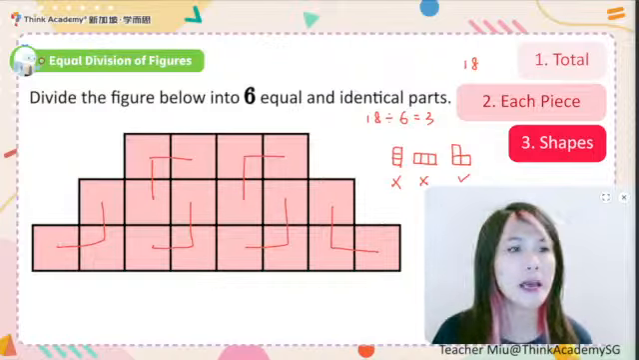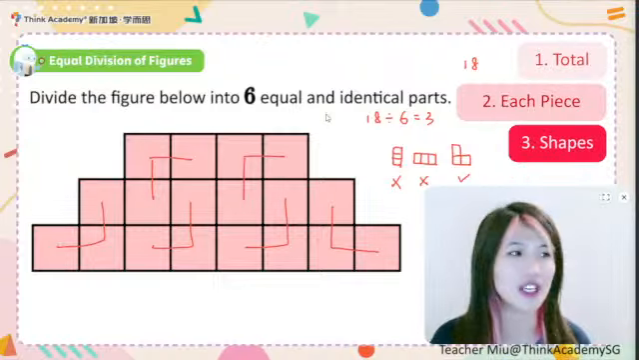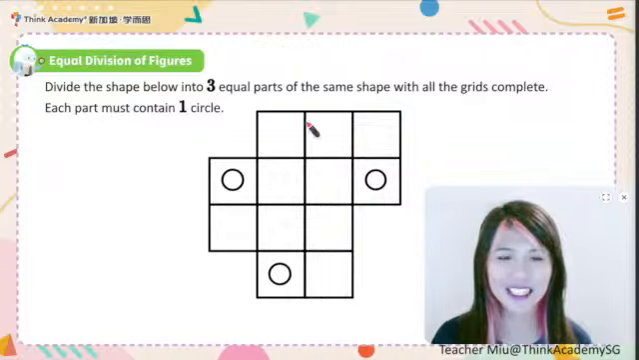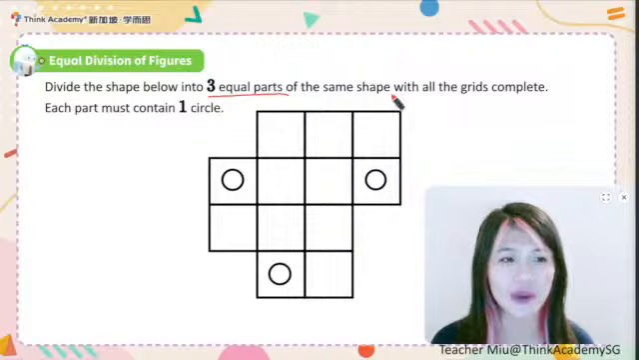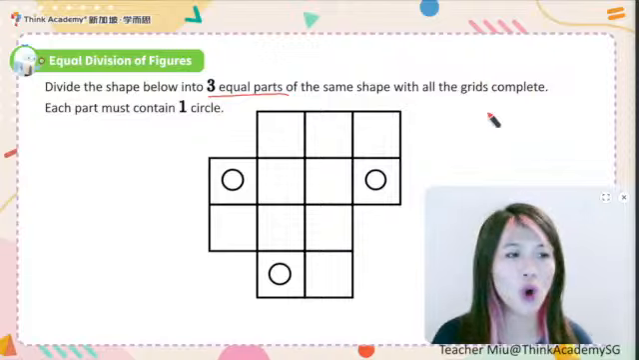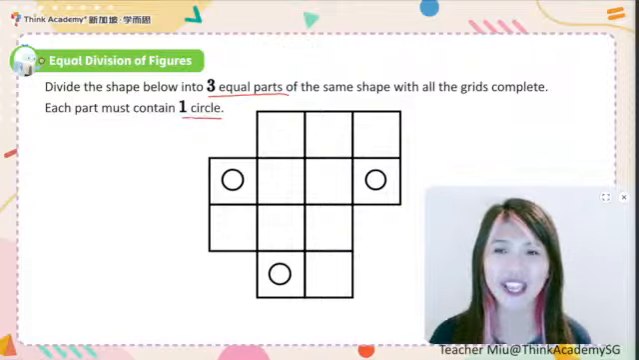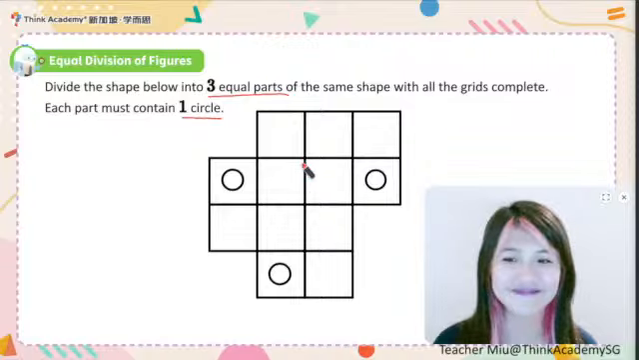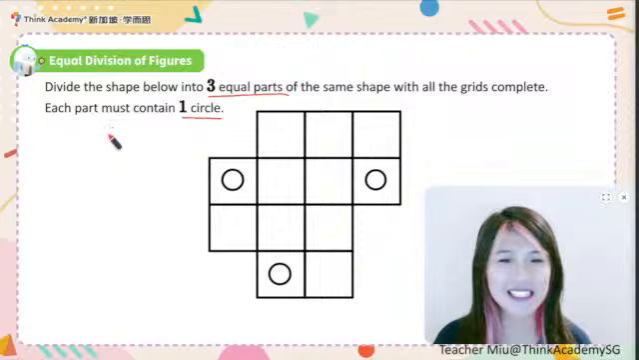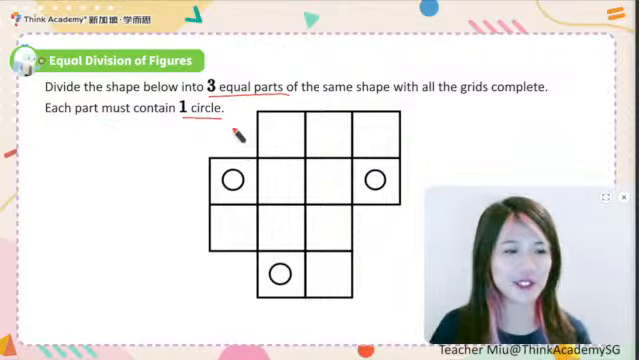But then, all right, we are coming to a more difficult question like this. Now we need to divide the figure below into 3 equal parts with the same shape with all the grids completed. And each part must contain 1 circle. Can I just randomly split them into parts? No, why not? Because each part must contain 1 circle. But don't worry, we can still use the same method we just talked about.